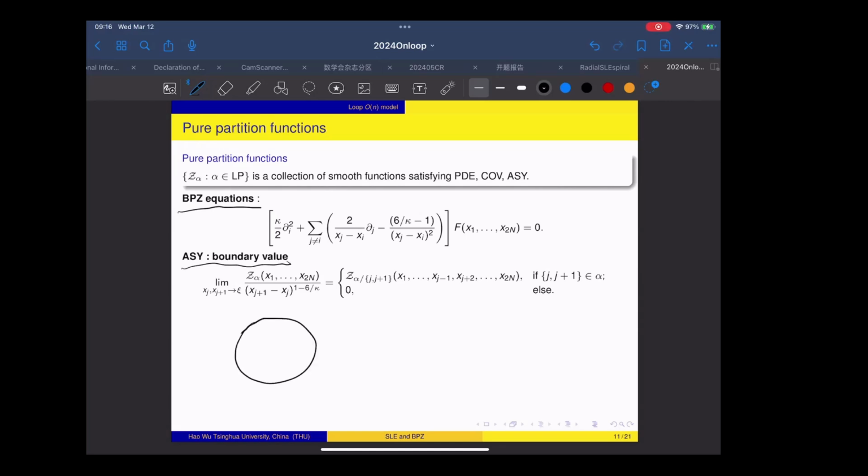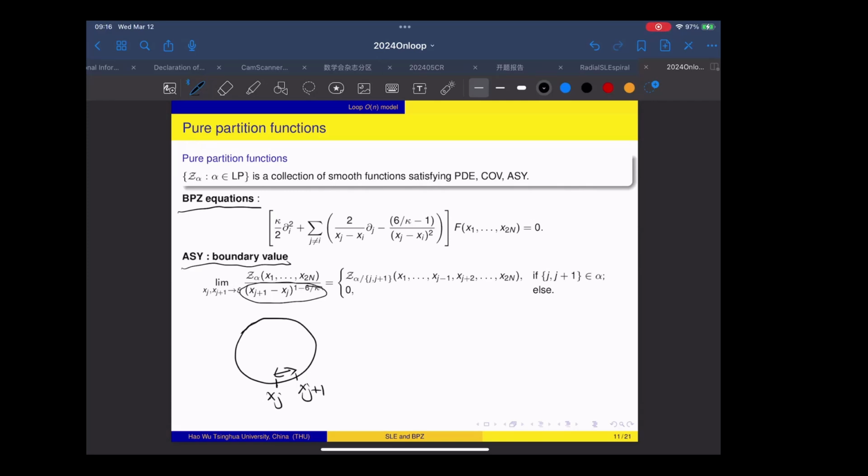Suppose this is our polygon, and suppose we have two neighboring points, x_j and x_{j+1}. When these two points are very close to each other, we require this function to explode in a certain way. And after we normalize by this explosion, we get a specific limit when the two points are shrinking together. So this is a very special choice of the boundary value for this BPZ equation system.